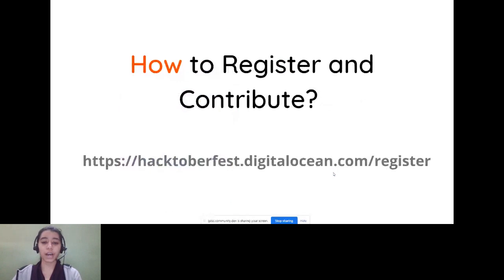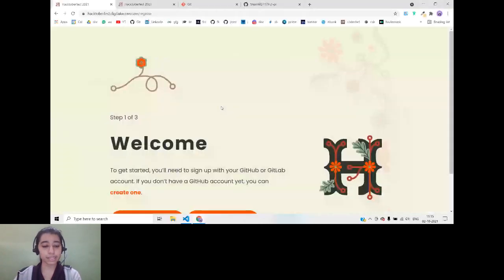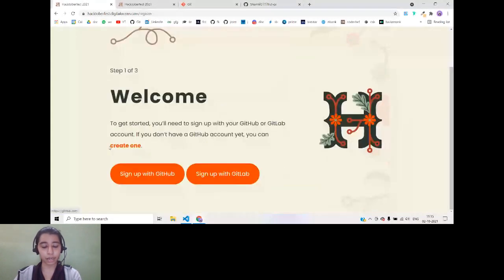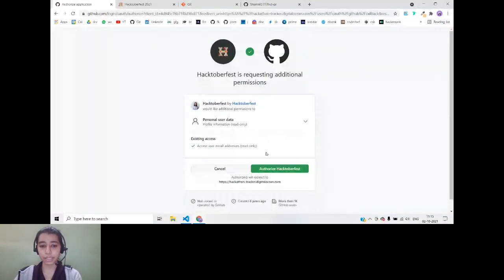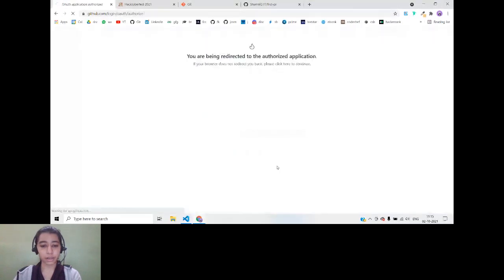Okay, so how to register and contribute to Hacktoberfest? So the link will be given in the chat box. Head over to this link. When you go to this link, you will get an option to sign up with GitHub or to create a GitHub account if you don't have one yet. So I'm assuming everyone has a GitHub account since that was taught in the last session. You can click on sign up with GitHub. After you do that, it will ask for permission. You have to authorize Hacktoberfest to your GitHub account.